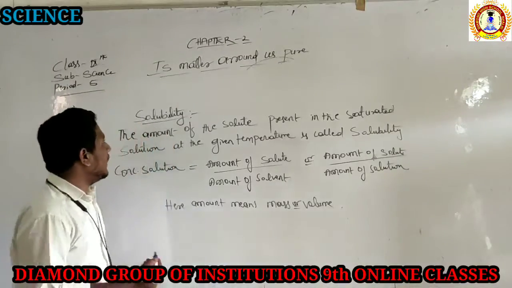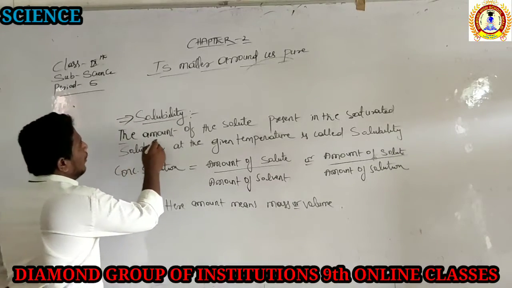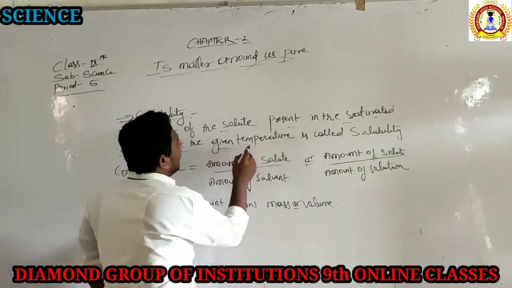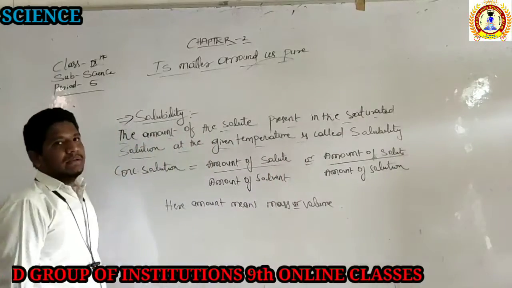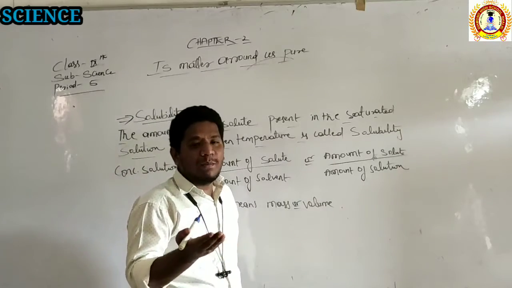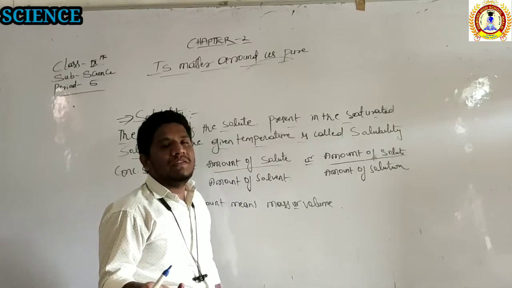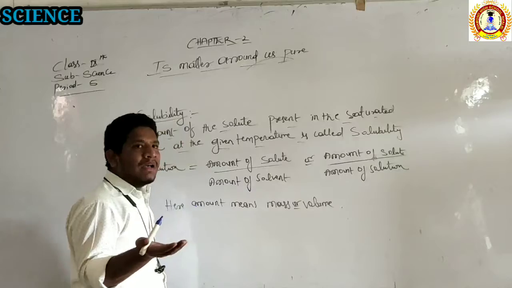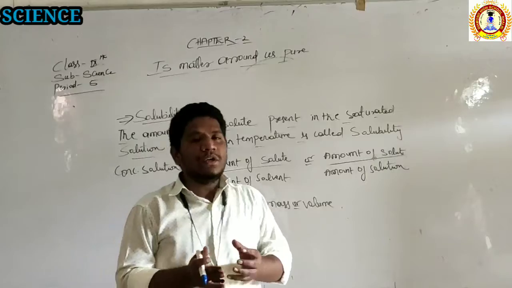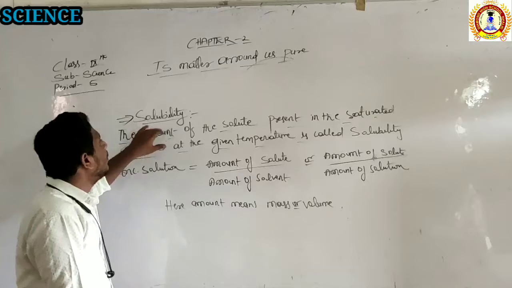So then what do you mean by solubility, right? Solubility means the amount of solute present in the saturated solution at a given temperature is called its solubility. That means how much solute is present, what is the mass of the solute, how many grams or milligrams. So this mass of the solute in grams is called its solubility. How much solute is present in the saturated solution, that amount is called its solubility.